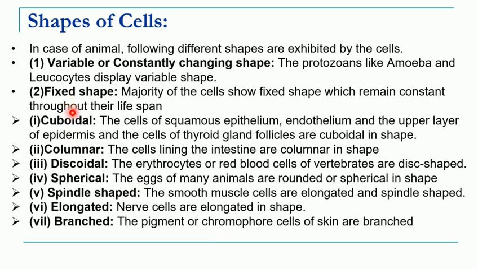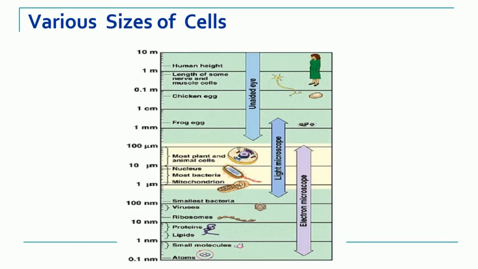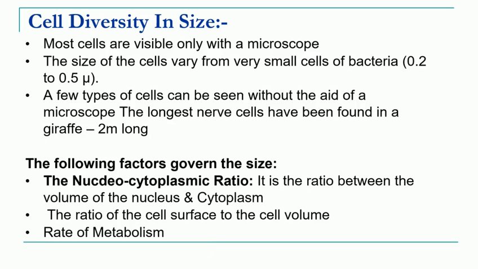In fixed shaped cells also there are different types, and we studied their examples. Sizes also vary. We have the smallest cell like bacteria and the largest cell like the giraffe nerve cell. And there are different factors like the nucleocytoplasmic ratio, the ratio between cell surface and cell volume, and the rate of metabolism, which decide the size and shape of the cell.